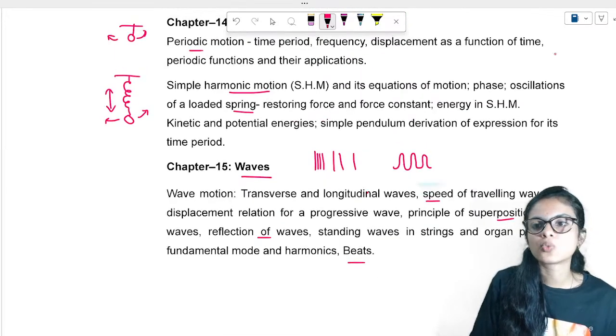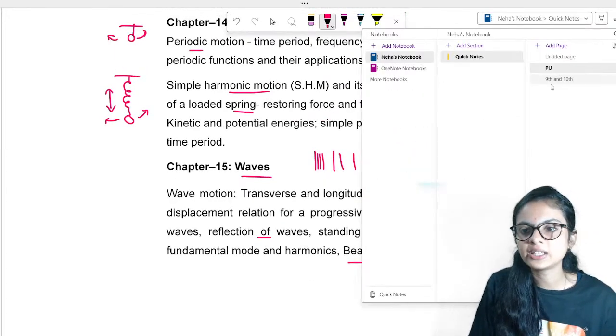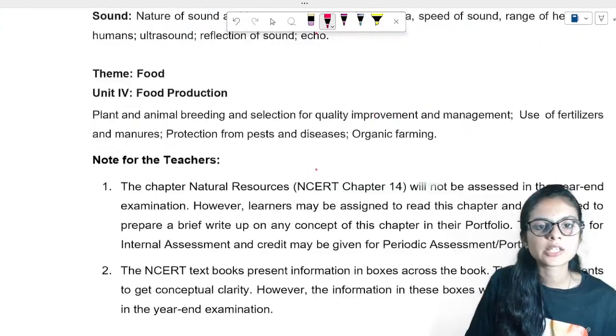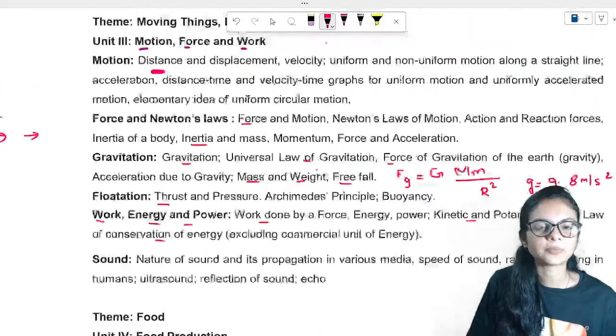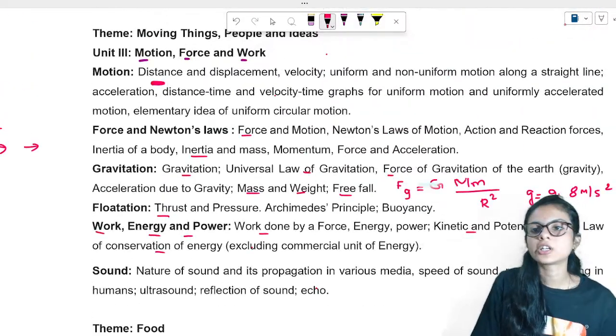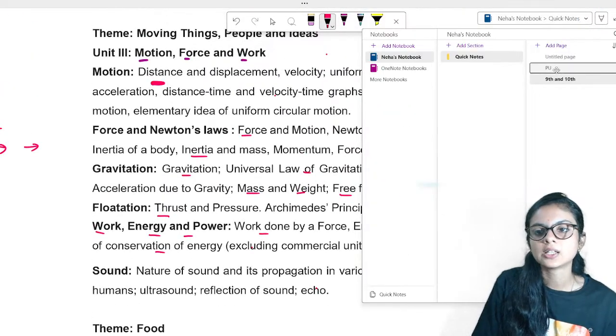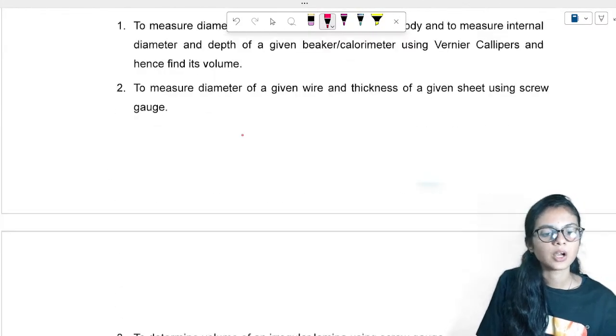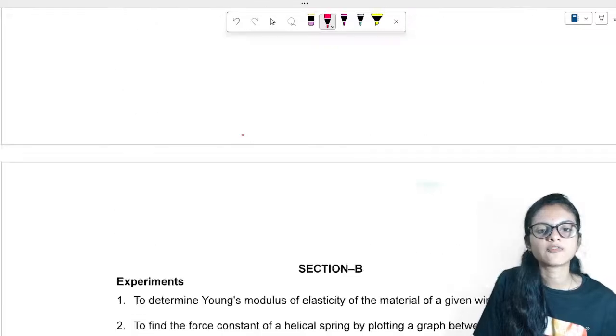Right? So this was about your 11th, and let's check what was in ninth once. Yeah, this was that syllabus of ninth. Okay, you can connect your ninth with the 11th. Now let's move to the 12th standard physics.